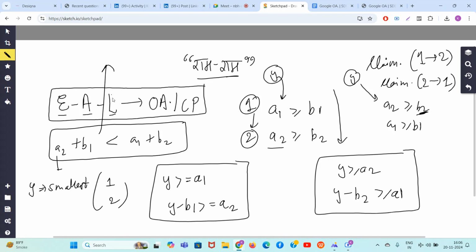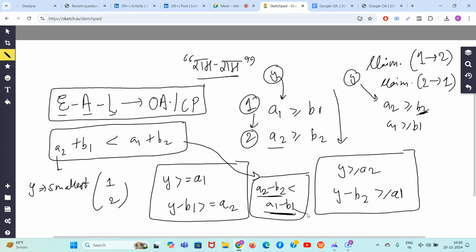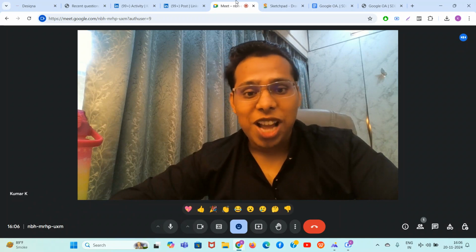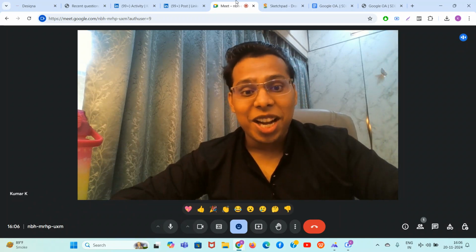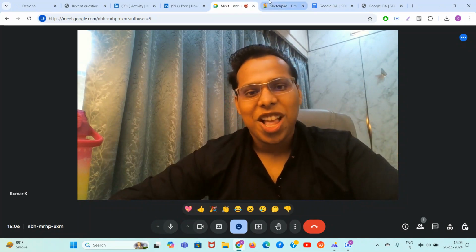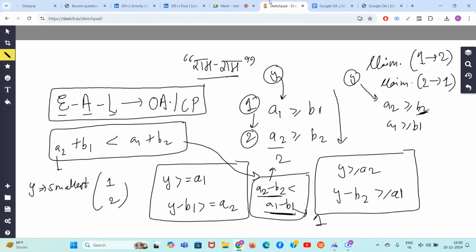Then if you rearrange this, it is a2 minus b2 less than a1 minus b1. इसका मतलब समझ रहे हो क्या है? अगर a1 माइनस b1, a2 माइनस b2 से बड़ा है तो पहले फर्स्ट पेयर करना चाहिए, फिर सेकंड पेयर करना चाहिए. By using the brilliant mathematics here, it is proved that you should go through the first pair and then the second pair if and only if a1 minus b1 is greater than or equal to a2 minus b2. And guys, that's it.